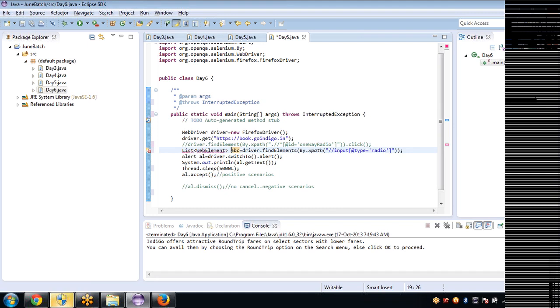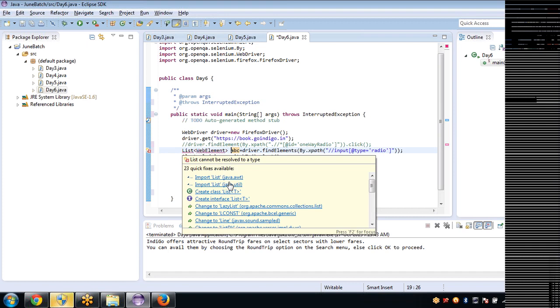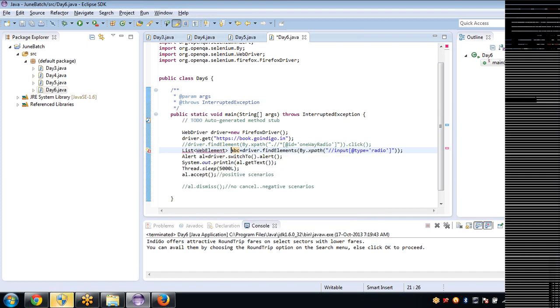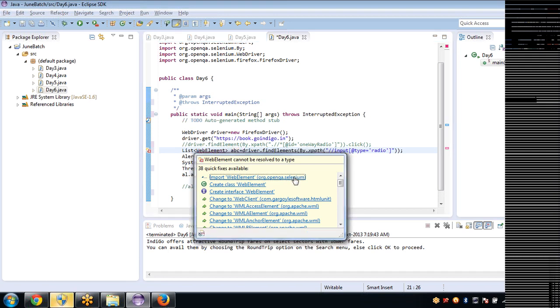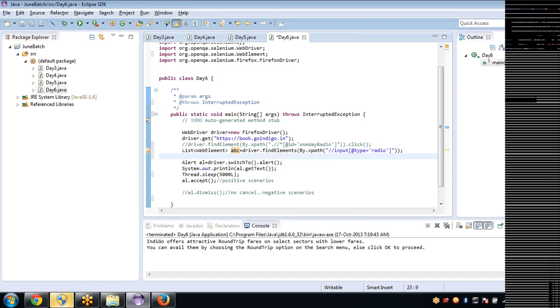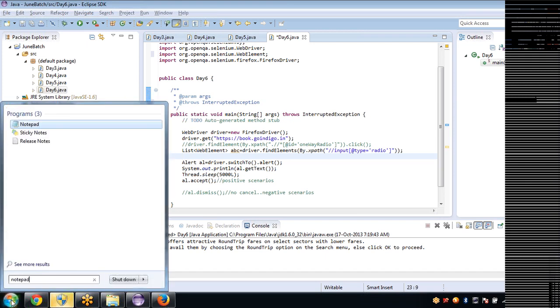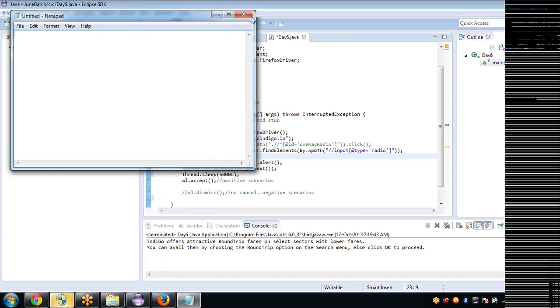You will have a red line. As usual, move your mouse, and this is in Java, not Selenium. Import the util package, this list one, and web element as usual, org.openqa. Fine. Now I'll show how it happens internally. Sorry, paint.